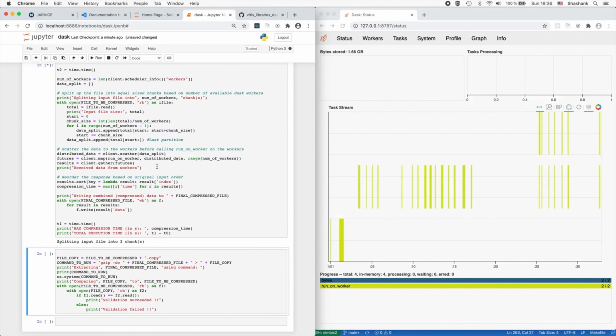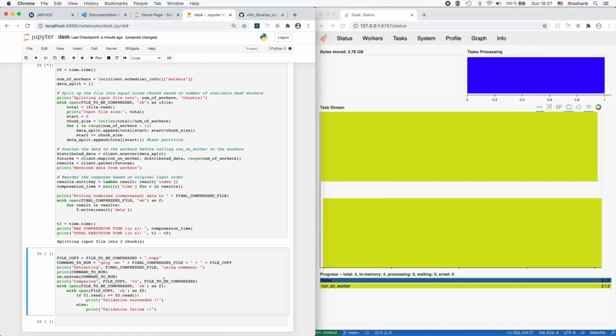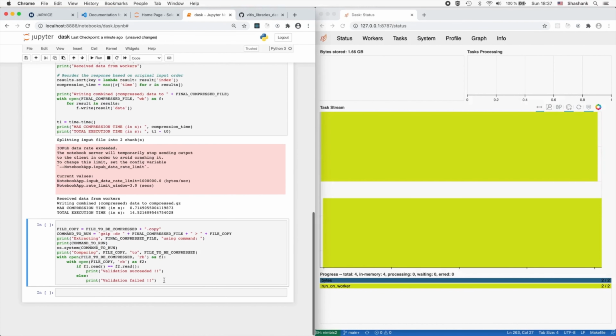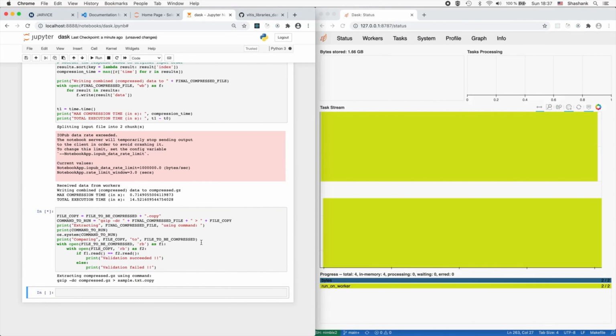This next step is the control logic to read our input data, partition it, and distribute it to the FPGA hosts. We then wait for the results. The live execution of the tasks can be monitored on the task dashboard as shown on the right. After merging the results, we check the output for correctness using the gzip tool in Linux.